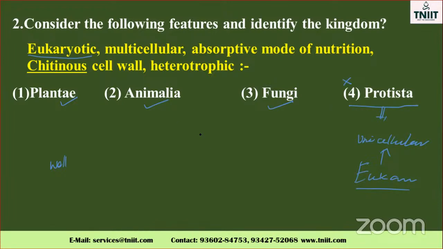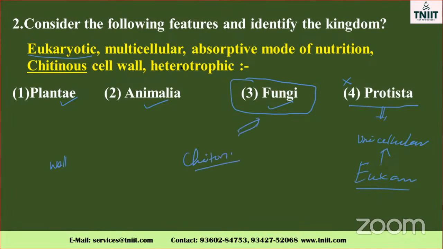Next, absorption mode of nutrition. Which one has absorption mode of nutrition? Some animals may come under this heading, and plants also. One more is the chitinous cell wall. Where is the chitin? Only in fungi. The cell wall is made up of chitin. So you know the answer.